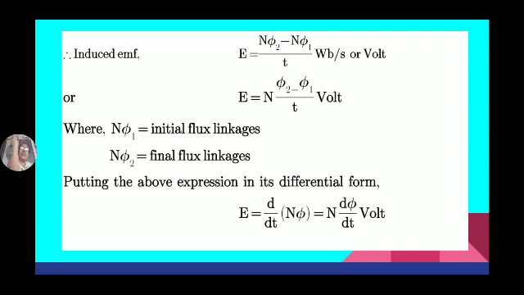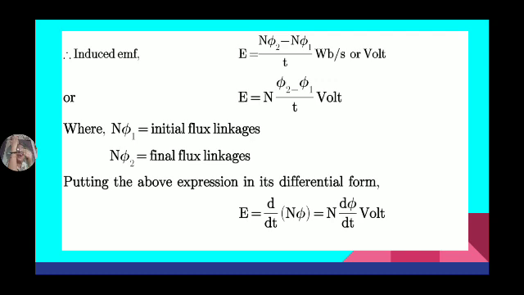See, this is the magnetic field. The number of turns is N. When the conductor is here, the flux is phi 1, so the flux linking with the coil is N phi 1. It means the flux is 0, but here we indicate it by phi 1. When I keep the conductor in the magnetic field, the flux linking with the conductor is N into phi 2. So what is the change in flux linkages? N phi 2 minus N phi 1.